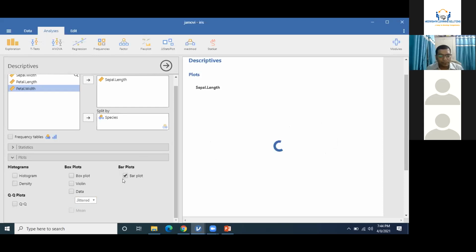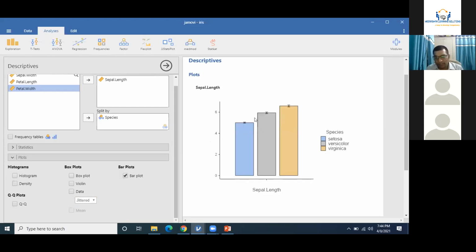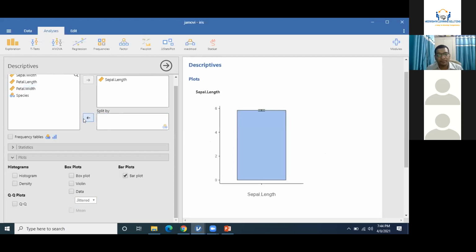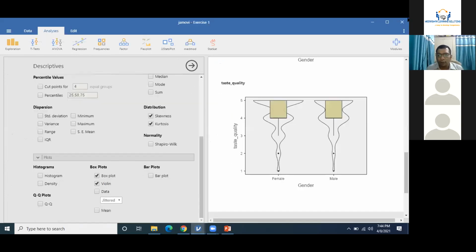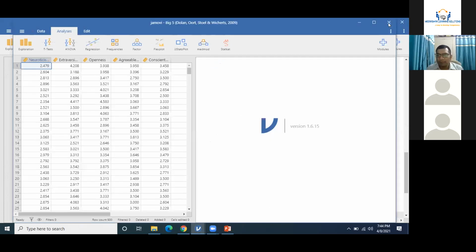Right now I'm clicking on bar plot. And now you can see different situations. If I remove species from this way, this is a complete bar plot with a smaller version of the deviation. These are the different variations, different situations, conditions, which could be performed with the help of this data 1, big 5 personality data.